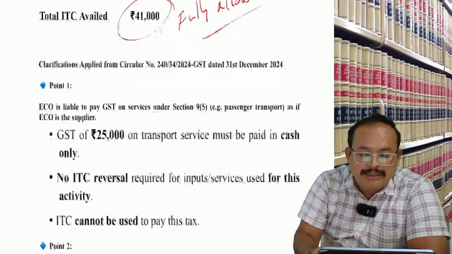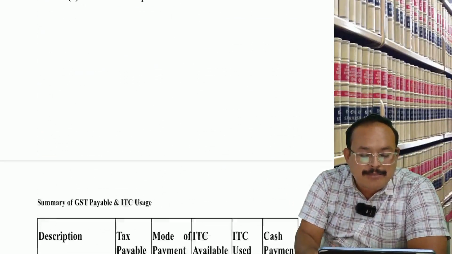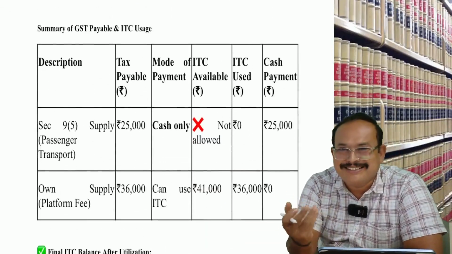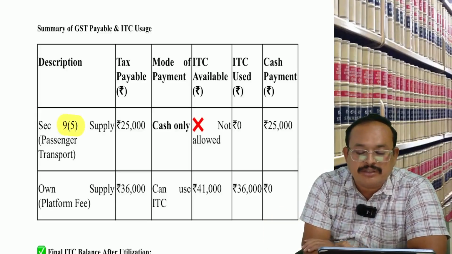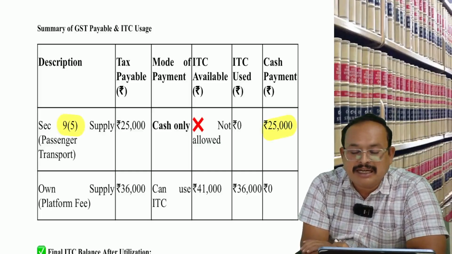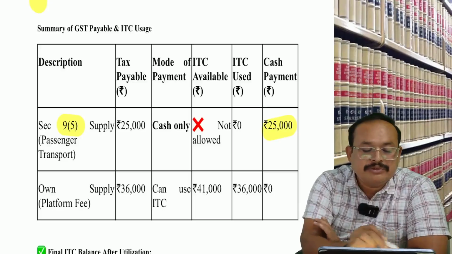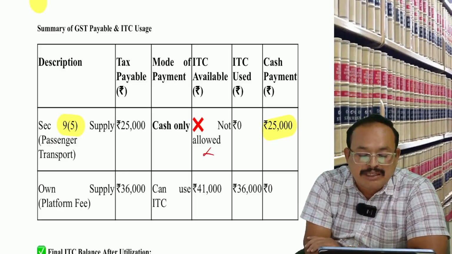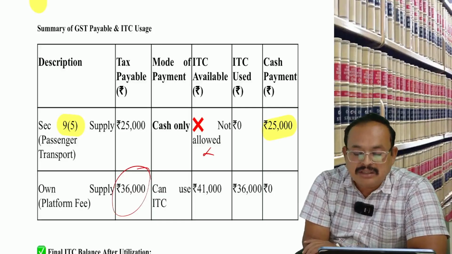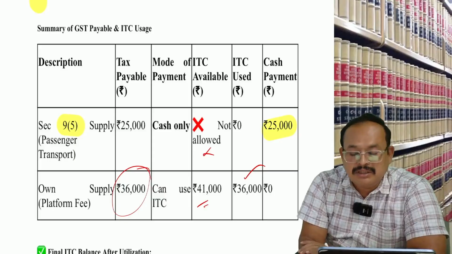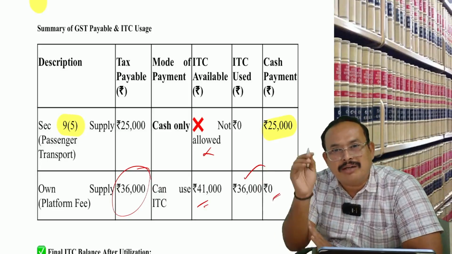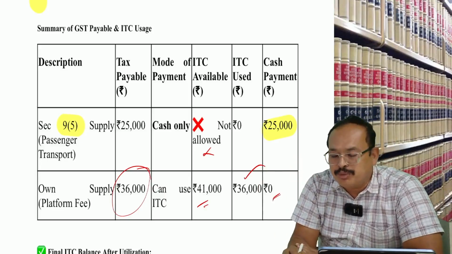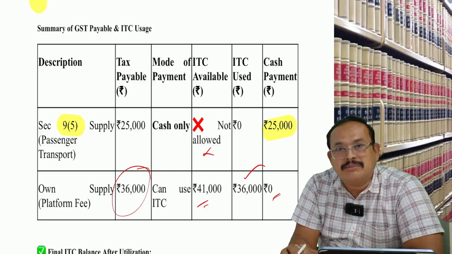So that is the point here. Directly I am presenting the summary. You see here. Liability under 9(5): 25,000. Paid by cash: 25,000. ITC not allowed to pay that amount. Coming to 36,000 GST under 9(1), 41,000 ITC is allowed. Excess ITC is carried forward. Liability to pay in cash: 0. As simple as that. You ask the doubt, you just propose, I dispose. Is that clear, my dear friends?